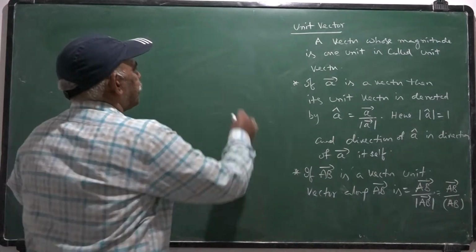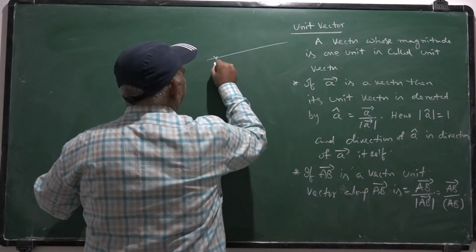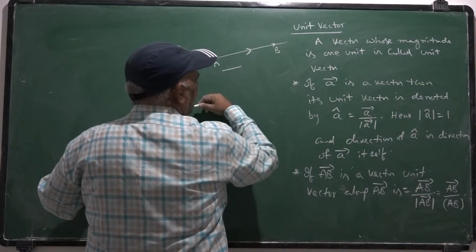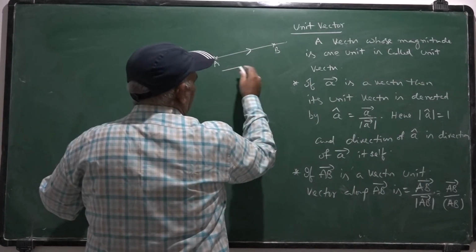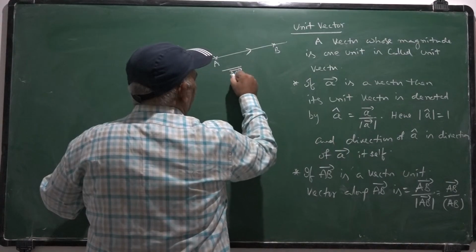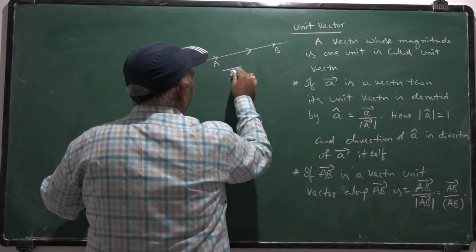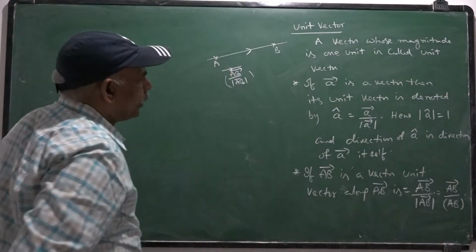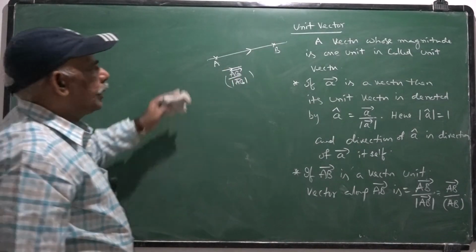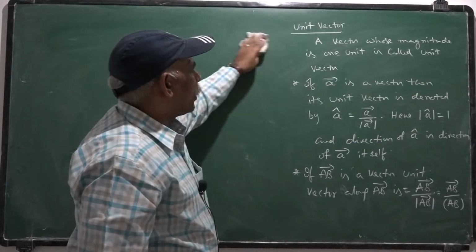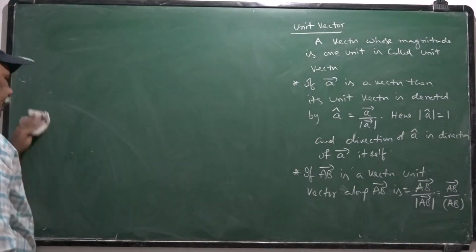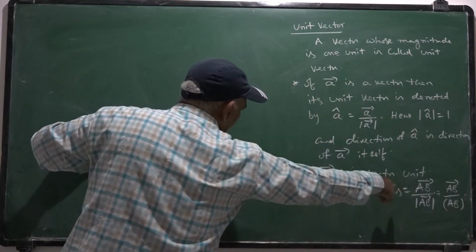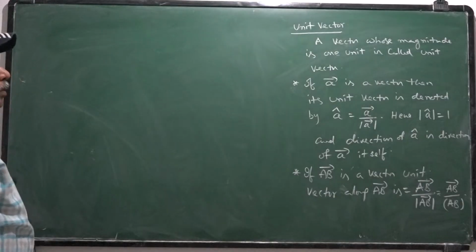Suppose this is AB bar. The unit vector in the direction, having unit length, is AB bar by modulus of AB bar. Any unit vector in the direction is called its unit vector in that particular direction. It is denoted by A cap in notation, AB bar by modulus of AB bar.